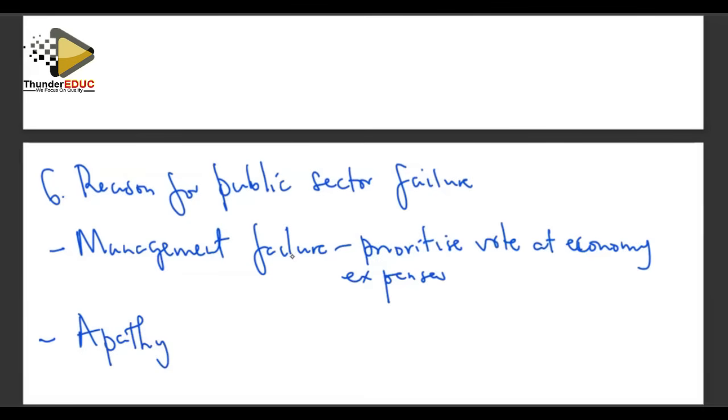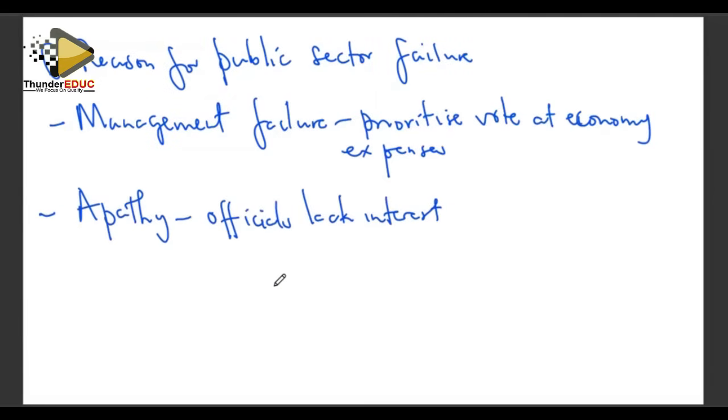And also we can look at it from the perspective of apathy. When we are looking at apathy, we are saying the officials have less interest. Government workers are demotivated. They do not have motivation. They lack interest in what they do. So they work for the sake of getting paid, not for the sake of delivery at their core and at their hearts. They do not work with the people at heart.